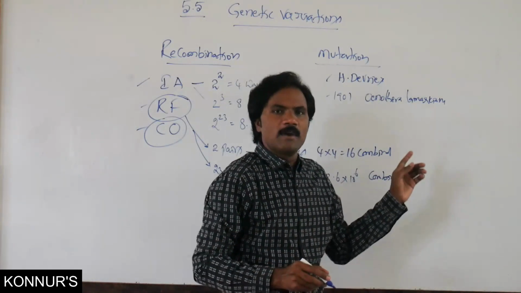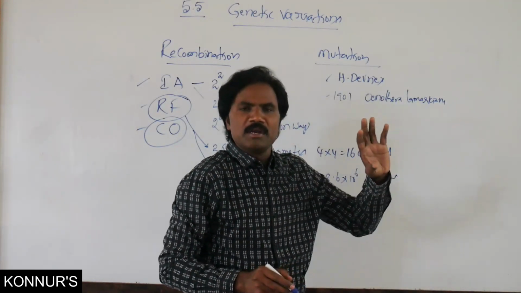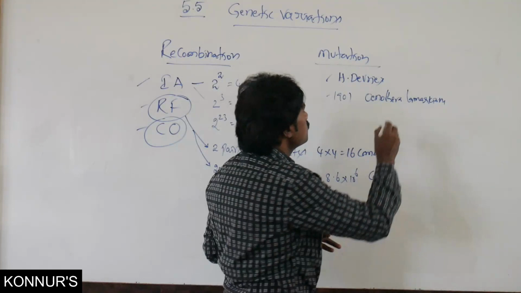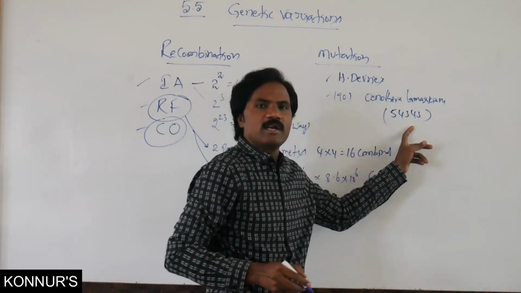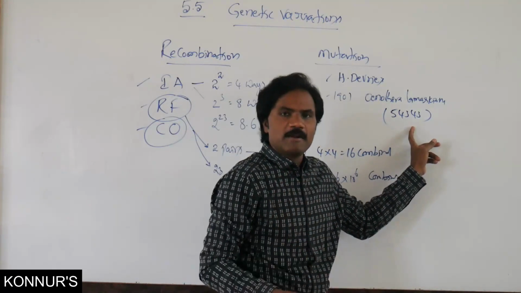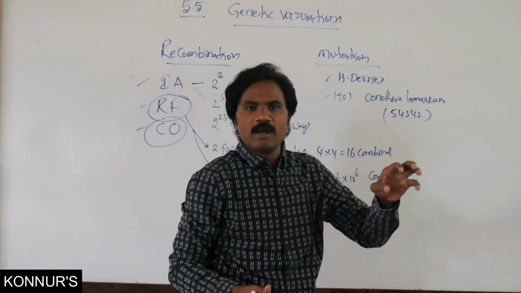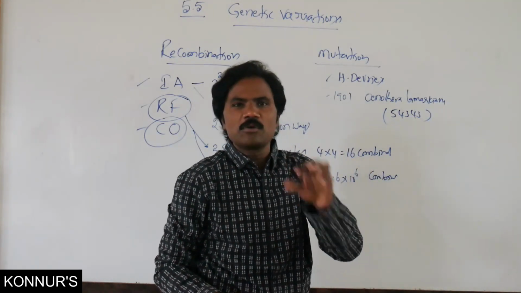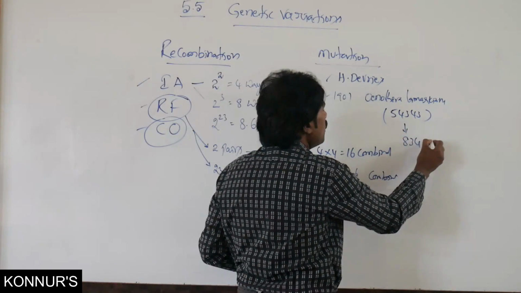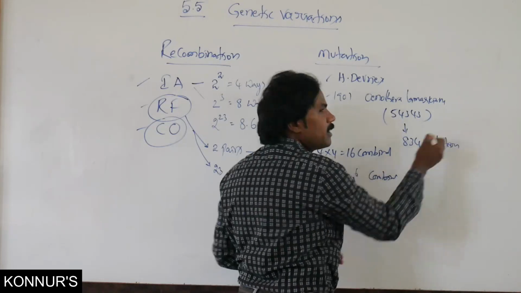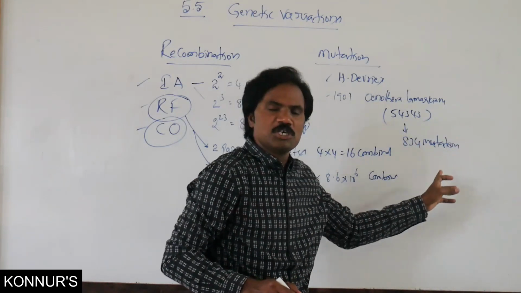In the Oenothera lamarckiana plant, he considered many different varieties and studied them. Among these, he identified 834 mutational changes.